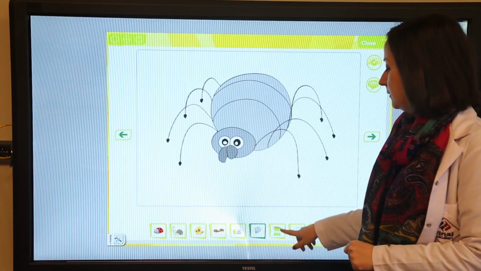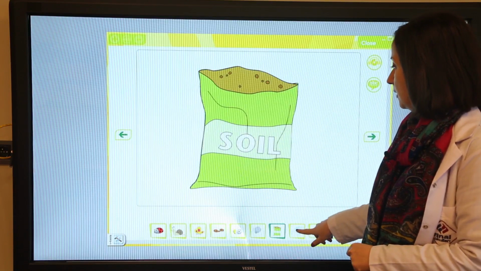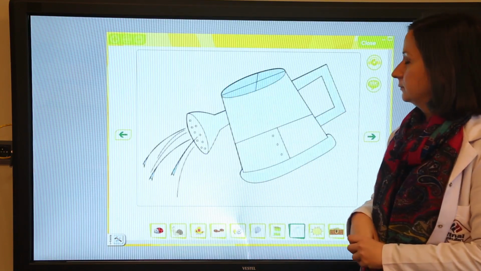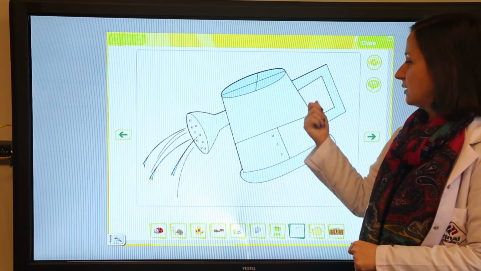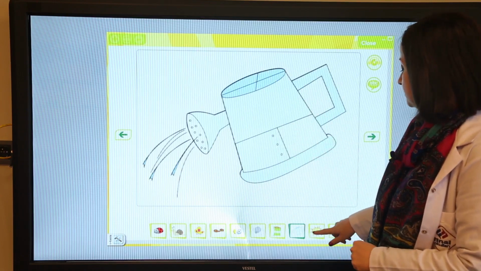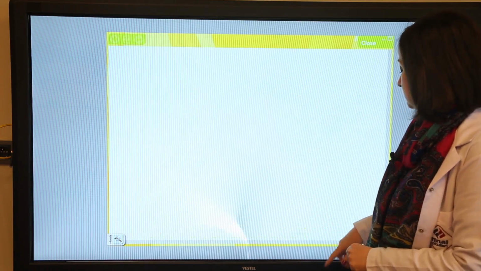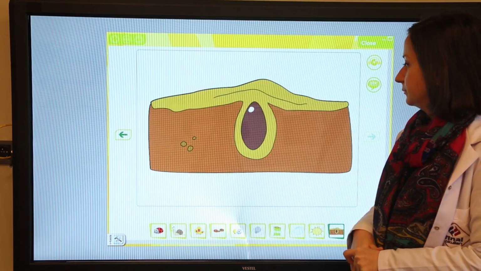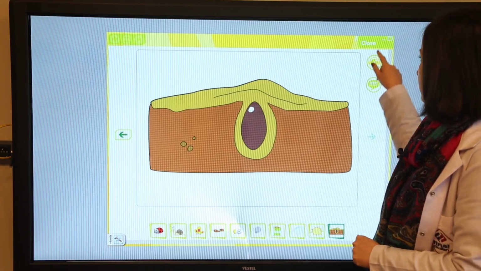Spider. Soil. Watering can, or we can say just water, sulamak, okay? Sun. Seed, okay.